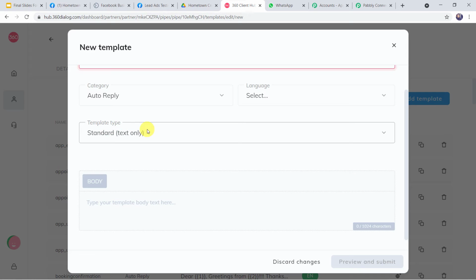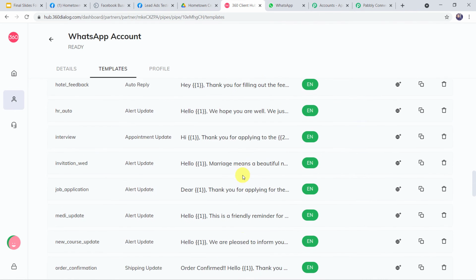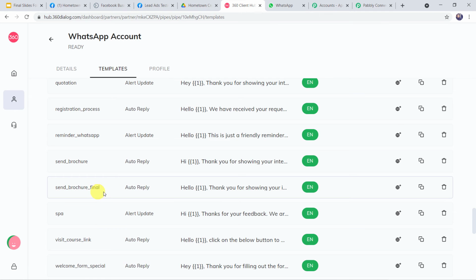From here you can select the template type. Here you can give the template body text. Then you have to click on preview and submit. Then it will go for approval, and once it is approved, you can use this template for sending the messages on WhatsApp. So I'll just close this template. I'll open the one which I have already created and got approved. That is send brochure final.